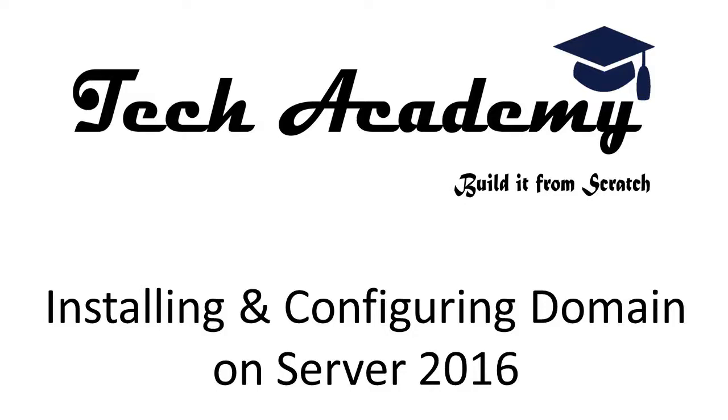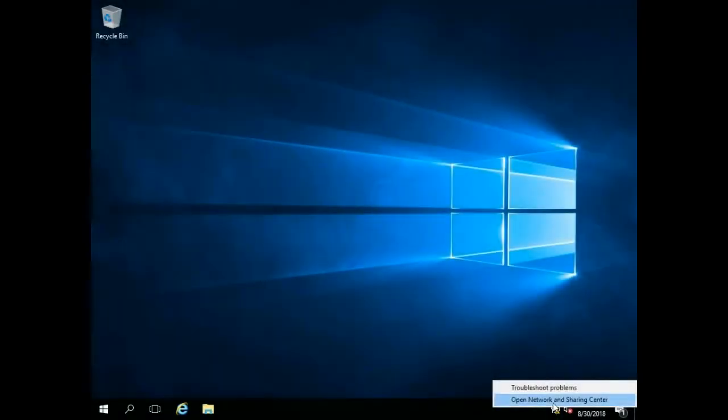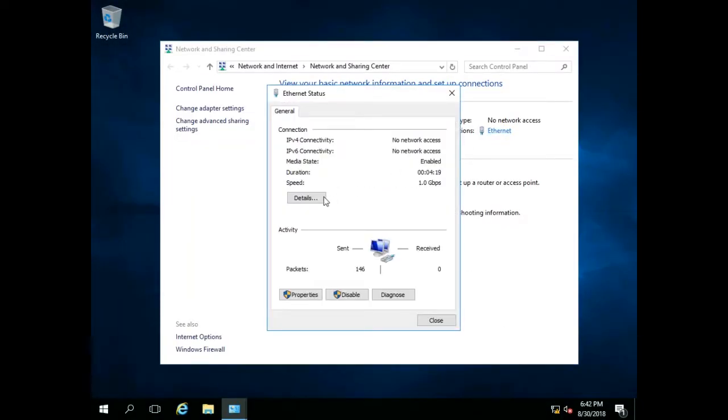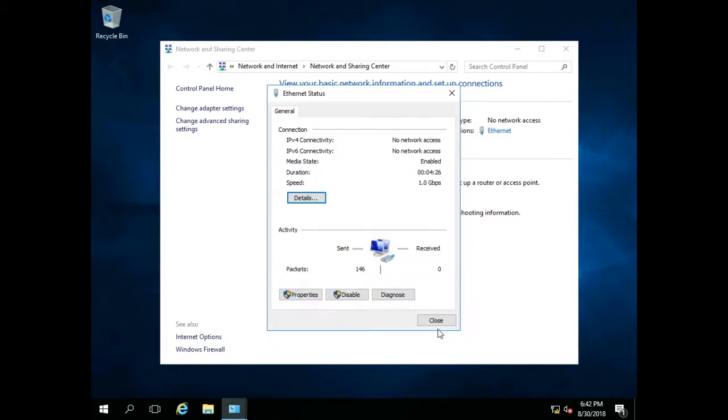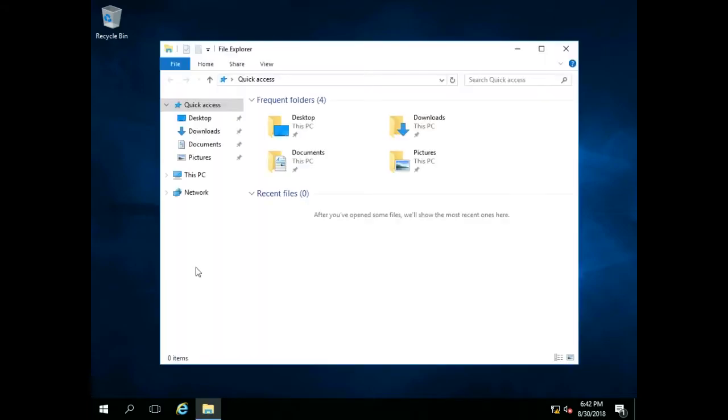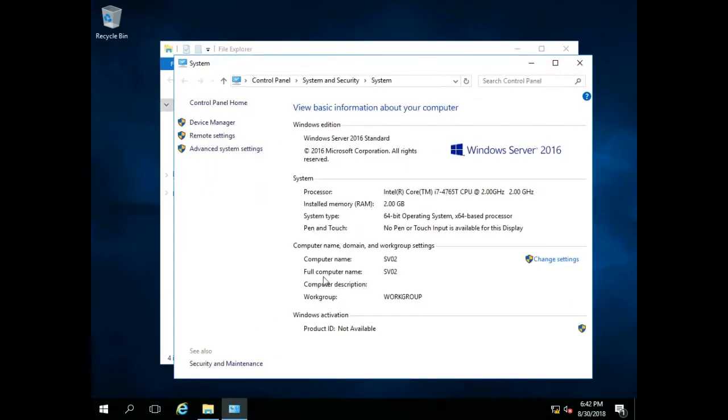In this video, we will be demonstrating how to create a new forest in Server 2016, creating a domain, installing DNS, and adding a Windows 10 workstation to the domain. Make sure that you have assigned a static IP address and configured your network adapter with localhost as primary DNS. And change the computer name, since we won't be able to change it in later stages.